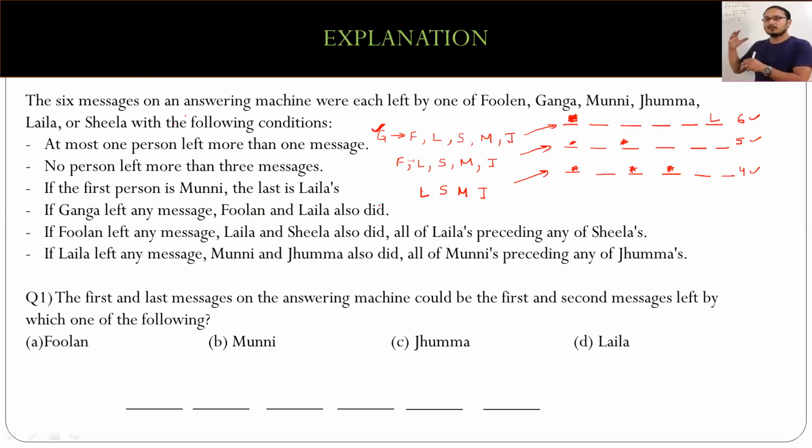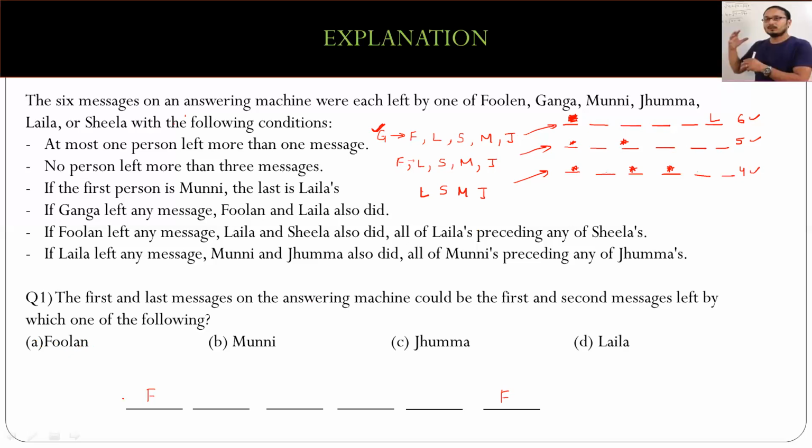So if you look at the very first question now, it says the first and the last message on the answering machine could be the first and the second message left by which of the following. We have not used all these conditions as of now, that all of Laila should be preceding any of Sheila, all of Munni should be preceding. That is only in the condition when we are coming here. So one idea, guys, is you try and fulfill the condition, go by options. Suppose I put first as Poolan and the last one also as Poolan, can I satisfy the remaining conditions? So this is case 2, wherein a person has left 2 messages and the others will leave only 1 message.